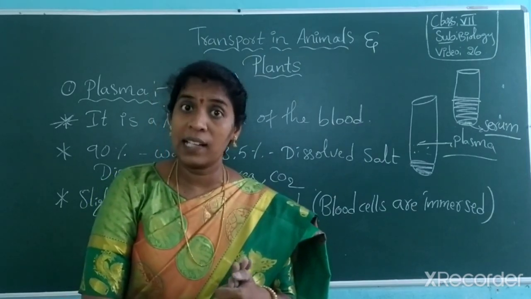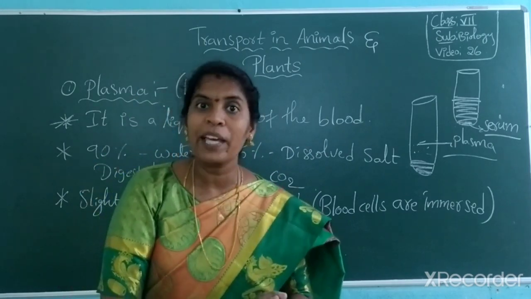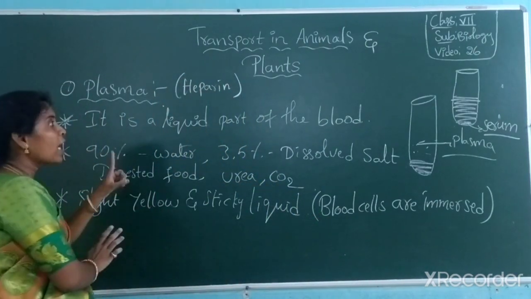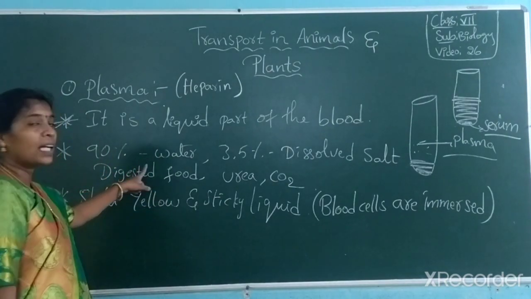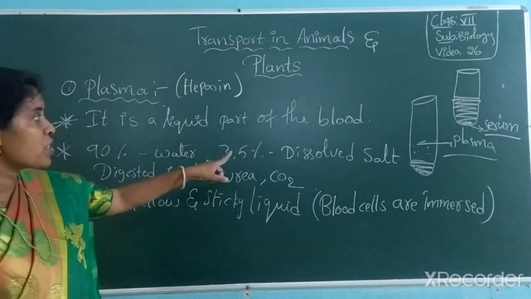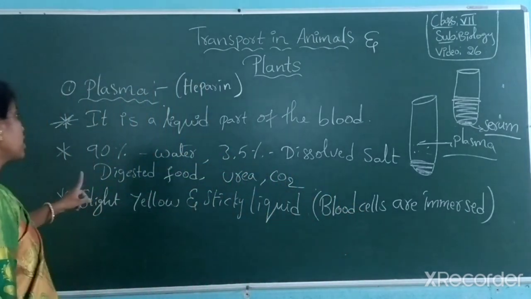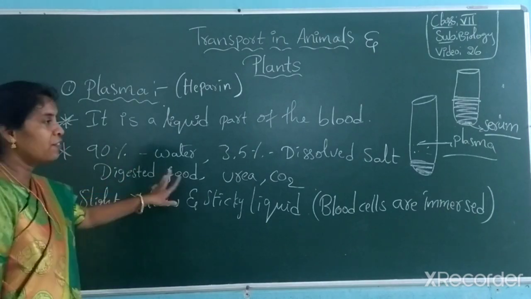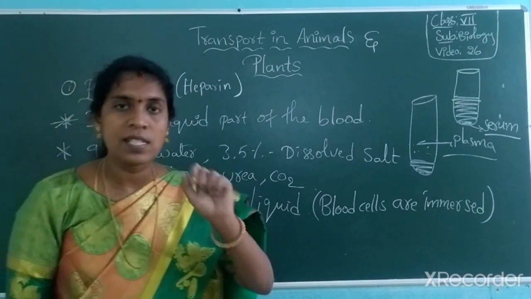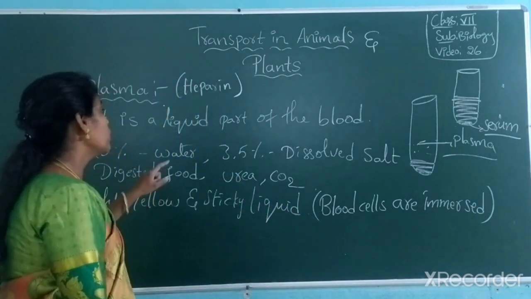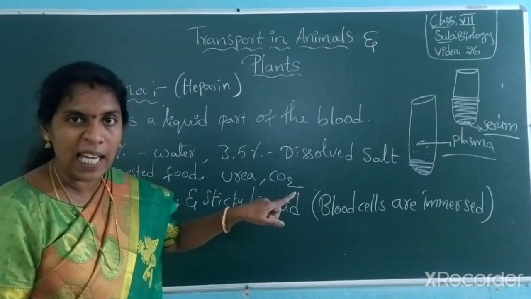Simple, in our blood, it's floating. The floating nature and the liquid nature is because of the presence of plasma in the blood. And this plasma is 90% water and 3.5% dissolved salts. And majorly what is present in it? Digested food like glucose, amino acids, fatty acids, vitamins and minerals. Along with that, excessive amino acids turn into urea, uric acid.